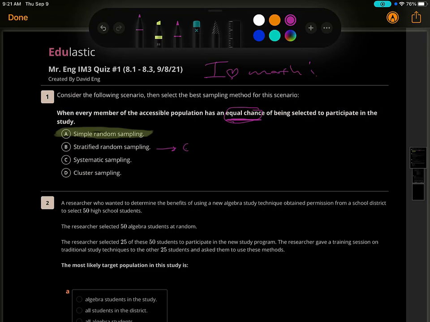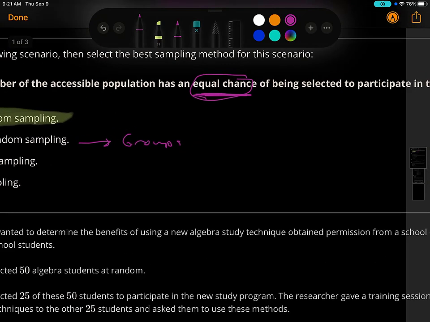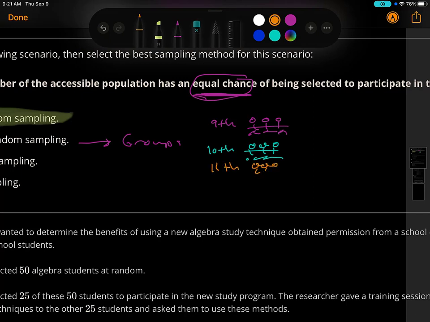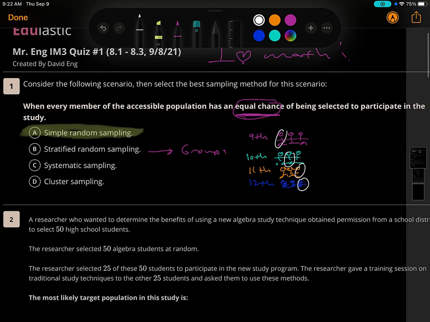Stratified is another word for like groups. So let's just say I put all of the 9th graders. These are my people, my stick figures. You like them? And then I have 10th graders. And then I have 11th graders. Now they don't even have arms. And the 12th graders. And let's just say I need a representative from each group, and I just randomly select, right? That would be stratified.